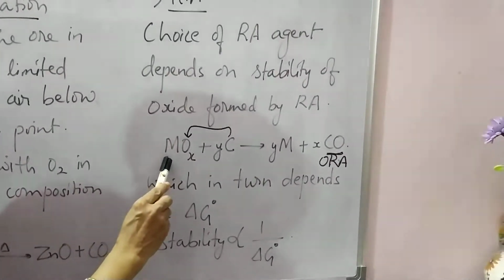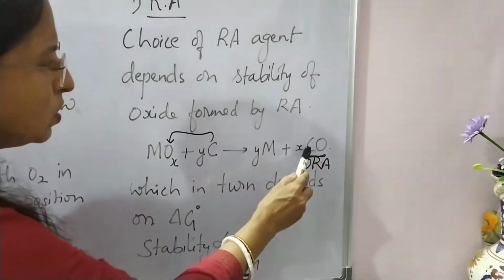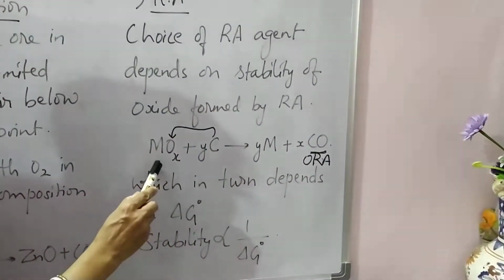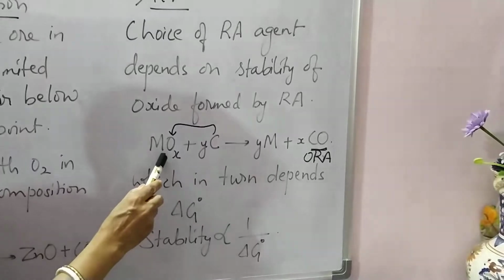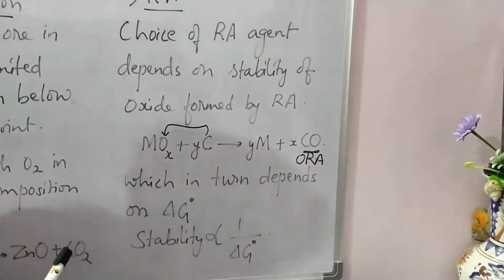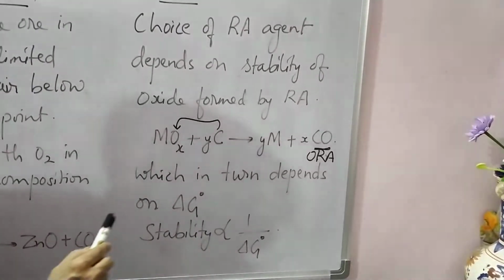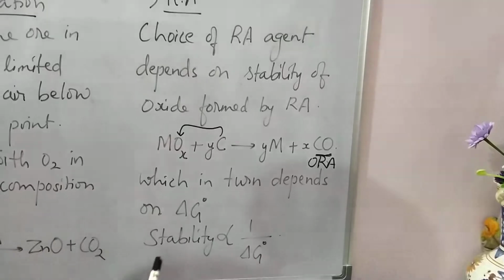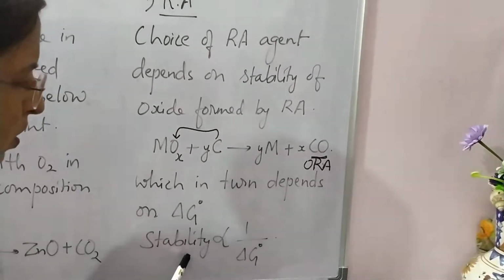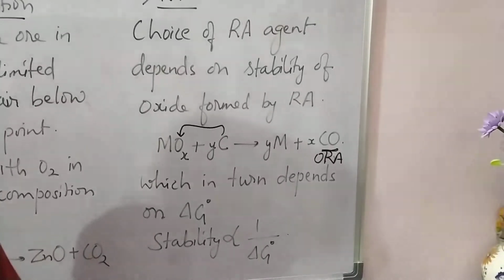This in turn depends on delta G naught. If delta G naught is less, the stability is going to be more, because the stability of an oxide is inversely proportional to delta G naught.